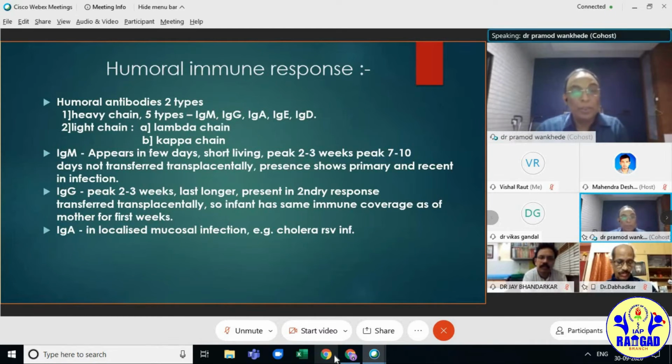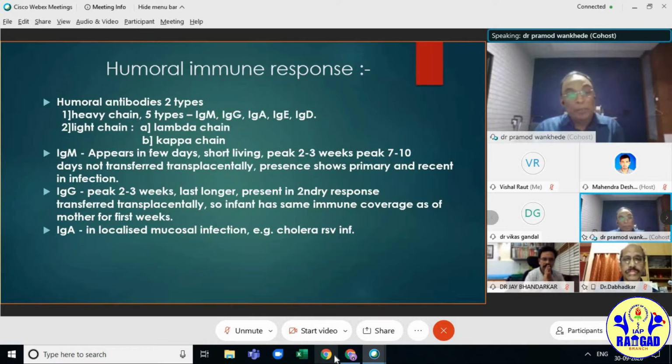IgM appears in a few days, is short-living, peaks in 2 to 3 days and lasts for a few weeks, and is not transferred transplacentally because of its size. IgM presence shows a primary, recent infection, whereas IgG peaks at 2 to 3 weeks and lasts longer, sometimes lifelong, in the form of memory cells present in the secondary response. It is transferred transplacentally, so it gives protection for the first few months. Mother and infant have the same antibodies.